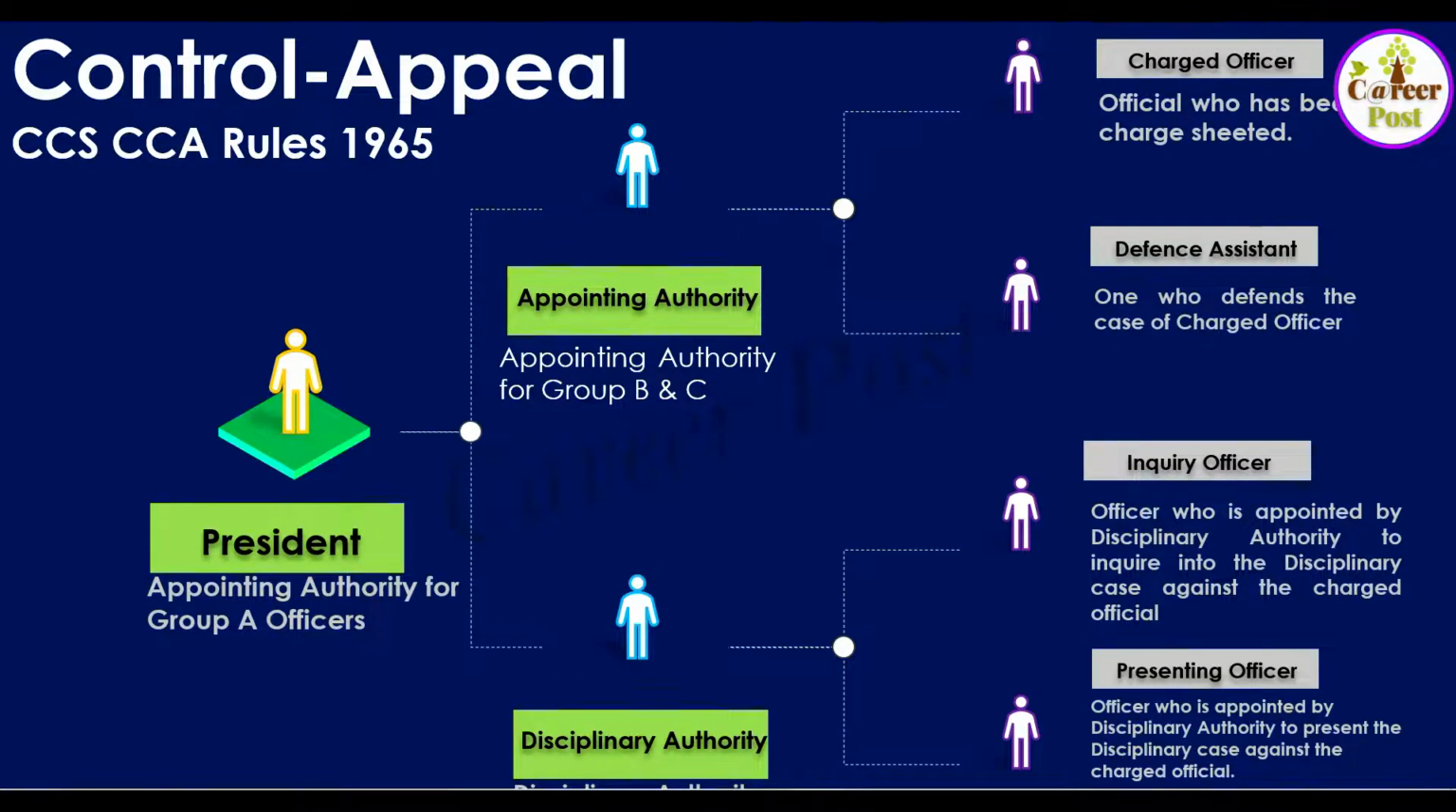And we also find different personnel while dealing with disciplinary cases. Under Rule 14 of CCS CCA 1965, any official can be charge sheeted if he does any misconduct or violates any rule. Then such an officer is called the charged officer. That is, an official who has been charge sheeted is called the charged officer.